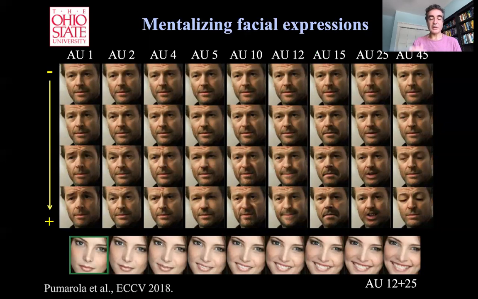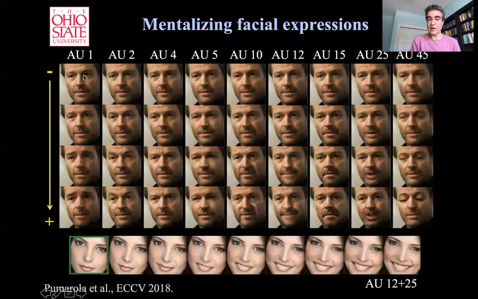So here's a paper from 2018 in ECCV called GANimation, where we show that given a face, this is just the first row, the same face repeated over and over again, given that face, we can design generative models that can edit the action units, the AUs that I mentioned at the very beginning of this talk, to simulate that action unit 1 is active, right?